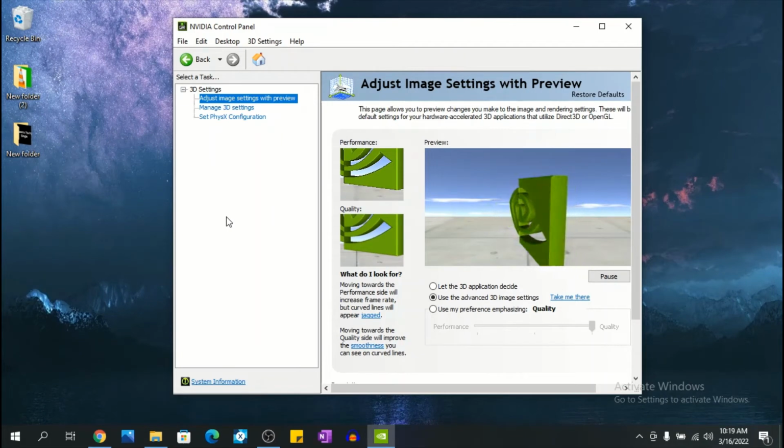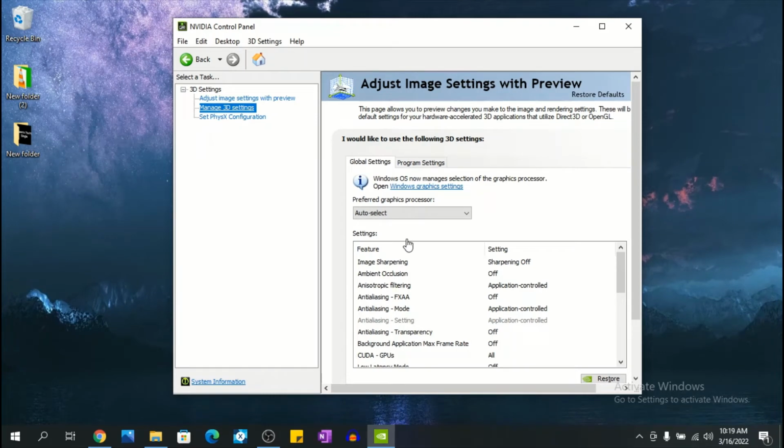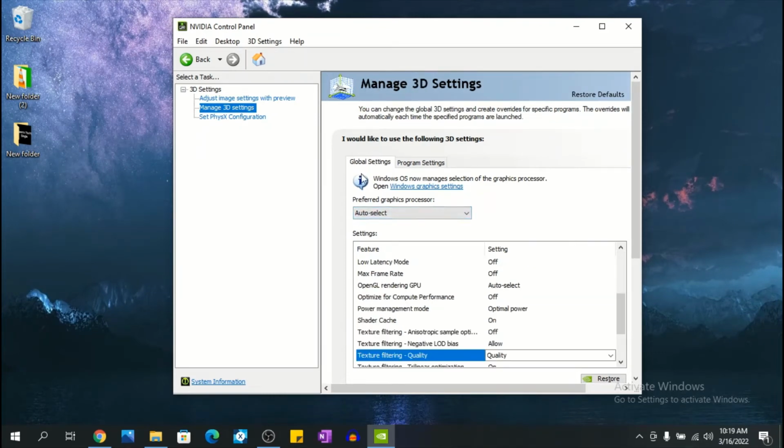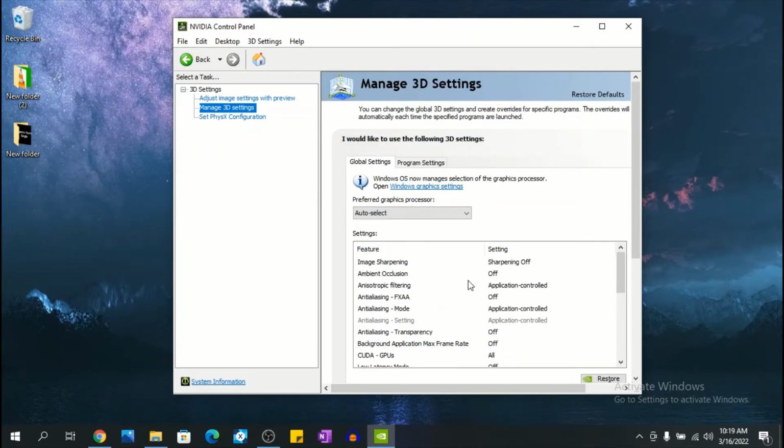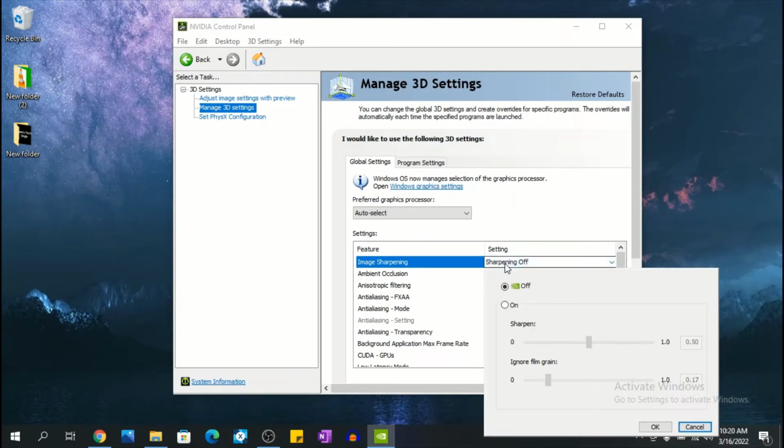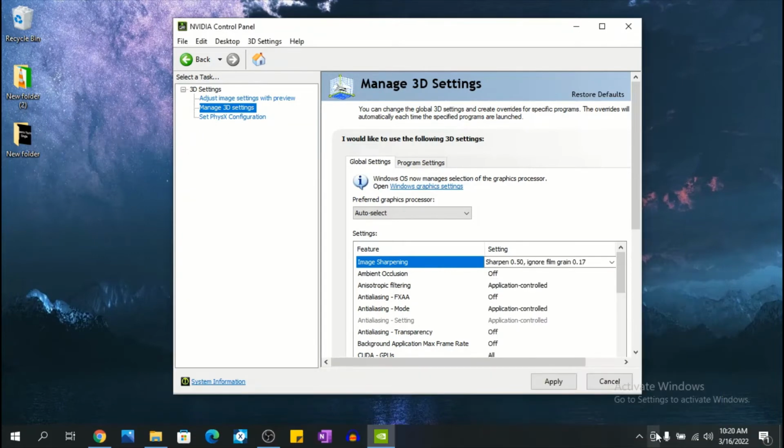Now let's move on to manage 3D settings. Click on it, and you want to make sure you're on global settings, and let's begin. Image sharpening should be changed to on. Sharpen should be 15, and ignore film grain 0.17. Click OK.